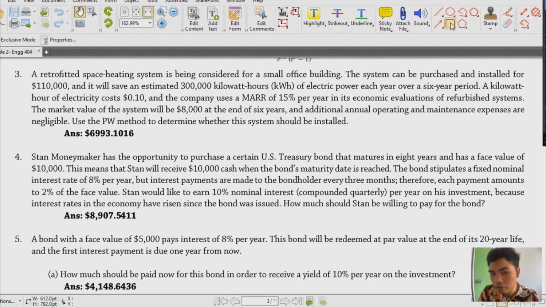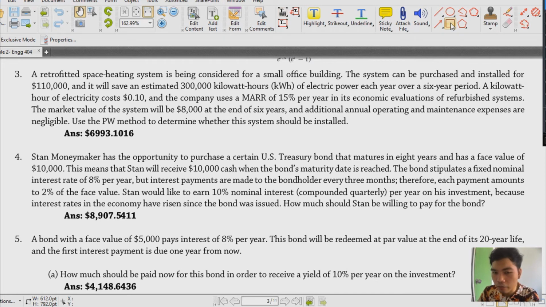The bond stipulates a fixed nominal interest rate of 8% per year, but interest payments are made to the bondholder every 3 months. So therefore, each payment amounts to 2% of the face value. So that only means na if you have 8% per year and then sabi natin dito na every 3 months siya pinipay, di ba sabi natin yung ating nominal interest rate, which is R, will be considering that is the nominal interest rate per interest period. So that means na if you have 8% per year but the interest period would be 3 months, you have to divide that by 4, so that gives you 0.02 or meaning 2% of the face value.